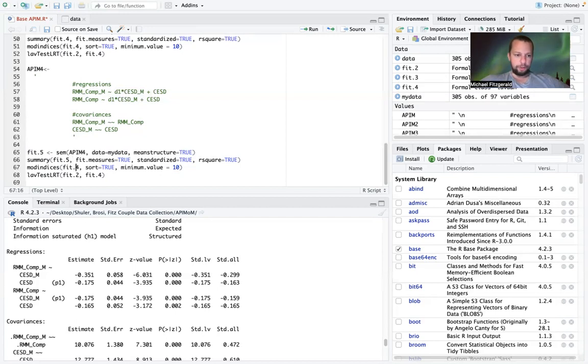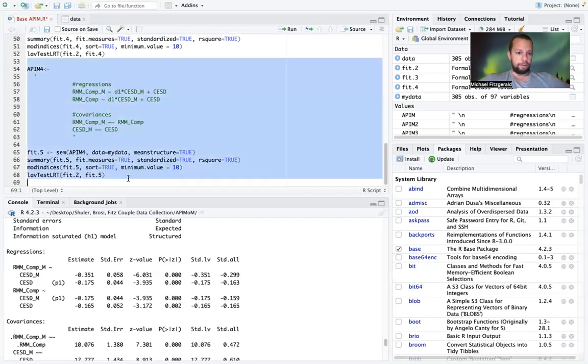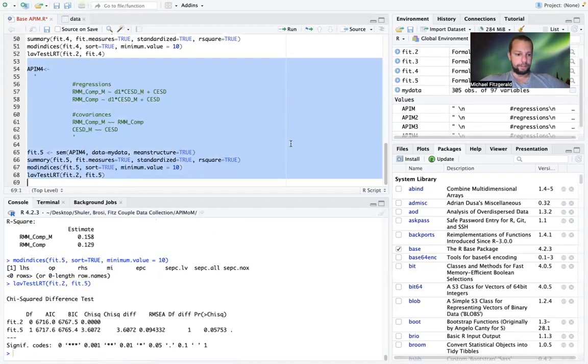And be sure that you choose the right numbers, especially in this likelihood ratio test, to be sure you're comparing the right models to each other. We don't want model with fit.3 and fit.4 in here because they would have the same number of degrees of freedom as fit5. And lavaan would give us an error message saying they have the same degrees of freedom, so they cannot be compared. All right, so we can go ahead and we can run this.